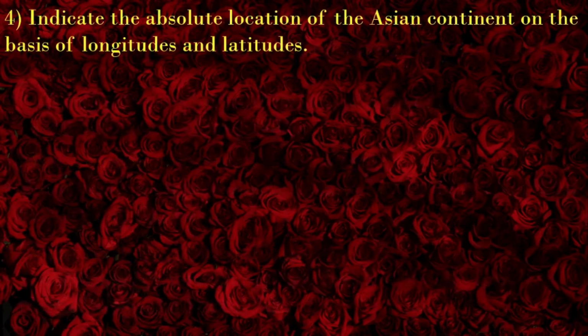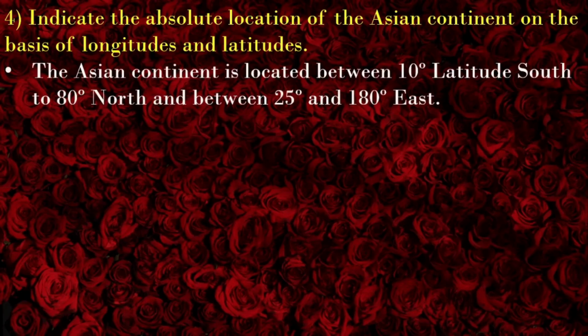Question number 4. Indicate the absolute location of the Asian continent on the basis of longitudes and latitudes. The Asian continent is located between 10 degrees latitude south to 80 degrees north and between 25 degrees and 180 degrees east. Remember, these are the numbers of latitudes and longitudes. You need to remember them. So, if they ask you a question at the exam, you have to write down these latitude numbers and longitude numbers to indicate the absolute location of the Asian region.